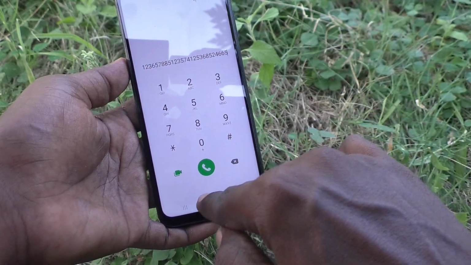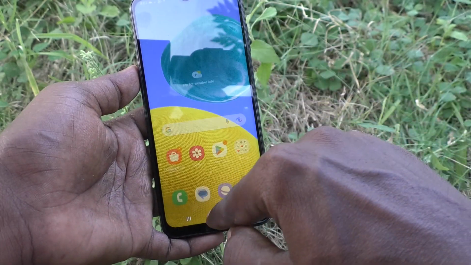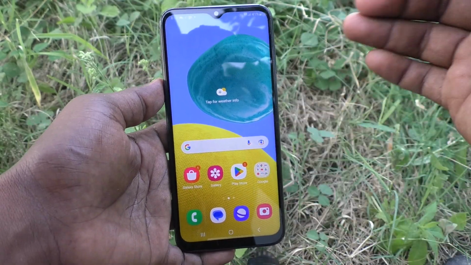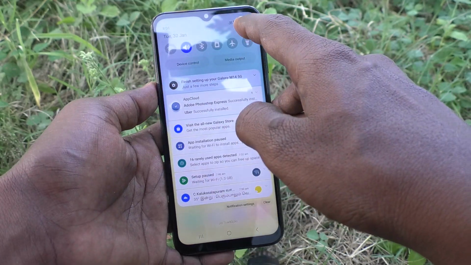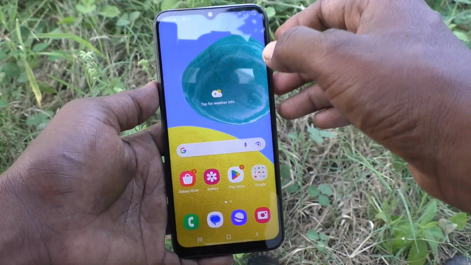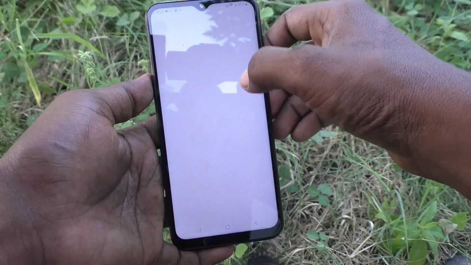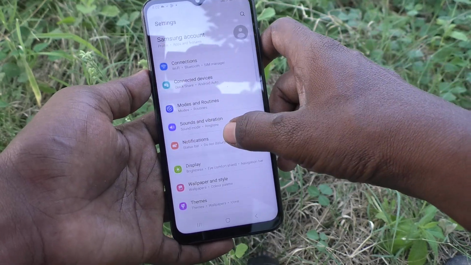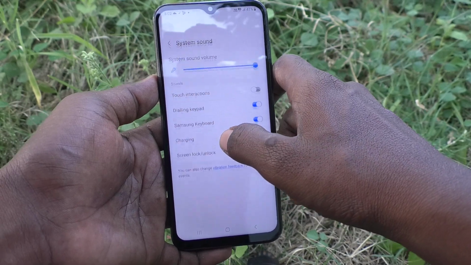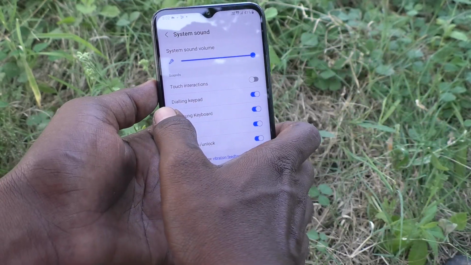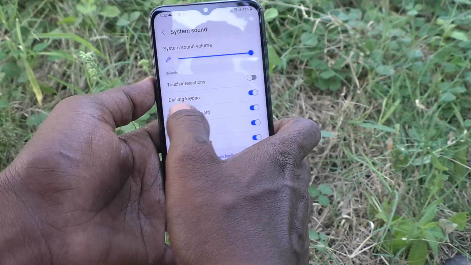If you don't want this sound and if you want to turn off this tiling keeper sound, yes, you can do it. What you have to do is just go to the settings of your phone. Here, go to the settings, then go to sounds and vibration. Here go to system sound and here you will see dialing keeper button.